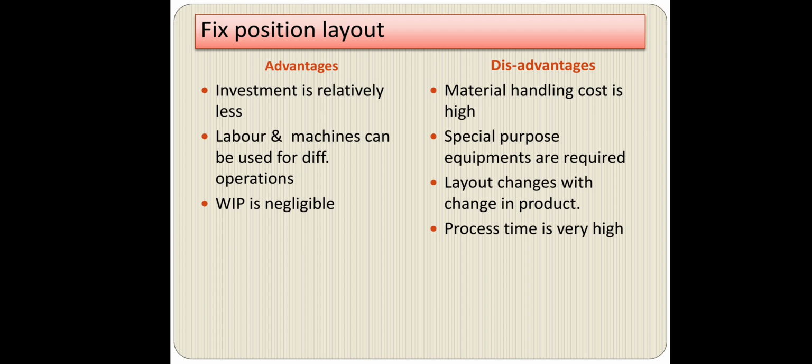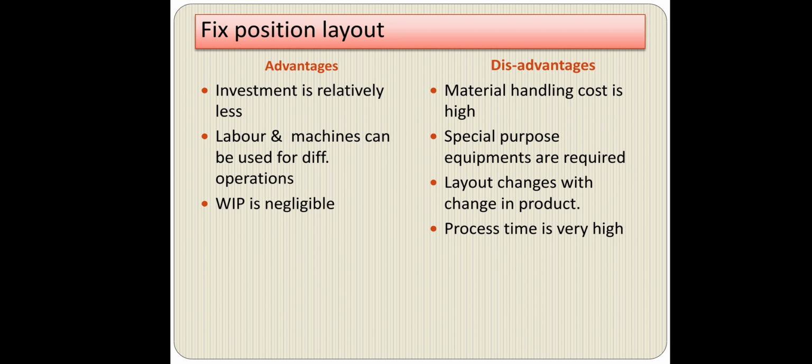Then process time is very high. In a fixed position layout, the product is fixed, it is a unique product, and it is big in size. So whatever time is required for manufacturing that product is very high. We can call it a high process time, or it requires more time for manufacturing a particular product.